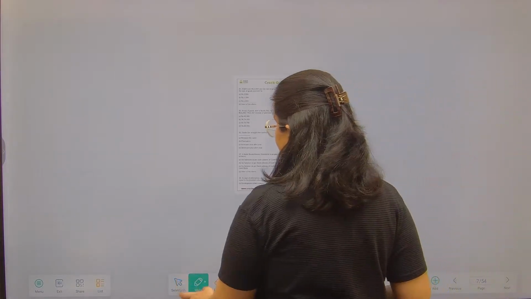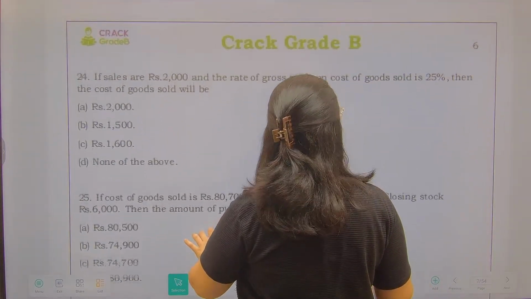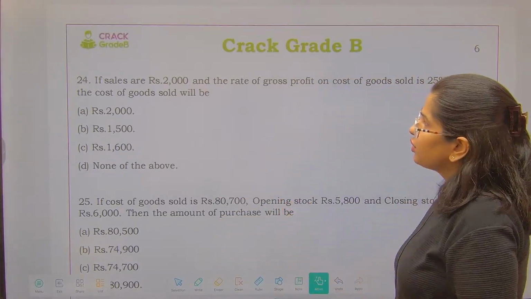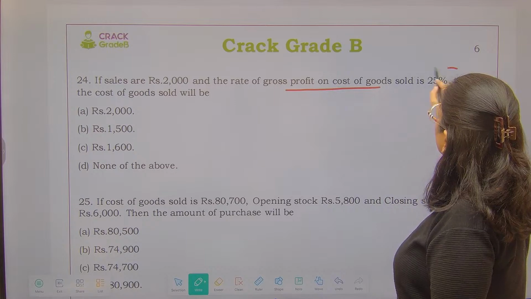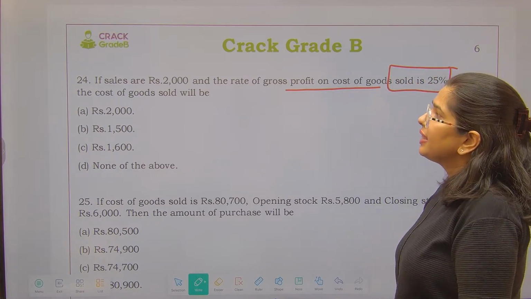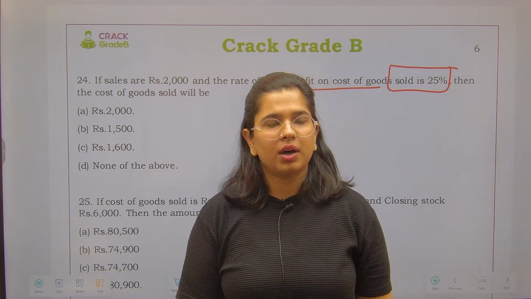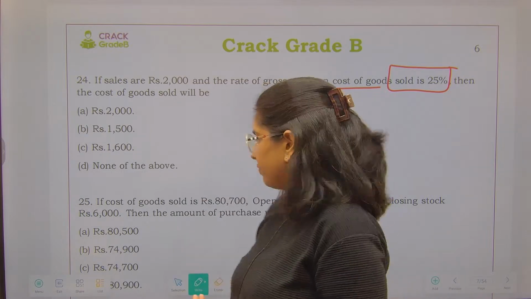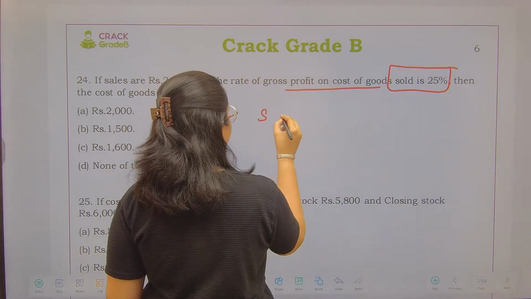Next is: if sales are 2000, rate of gross profit on cost of goods sold is 25%, then the cost of goods sold will be. A small kind of question which is asked multiple number of times. So see over here, if my sales is 100 rupees,